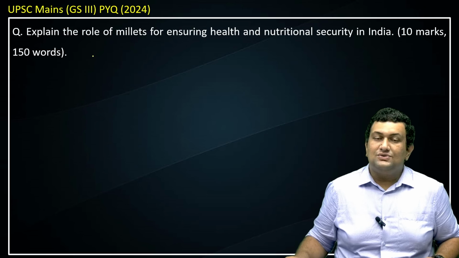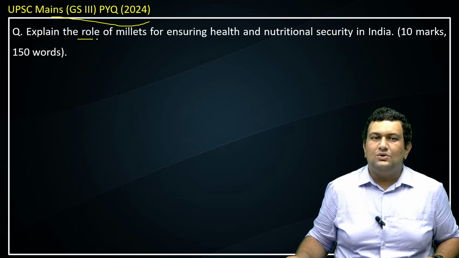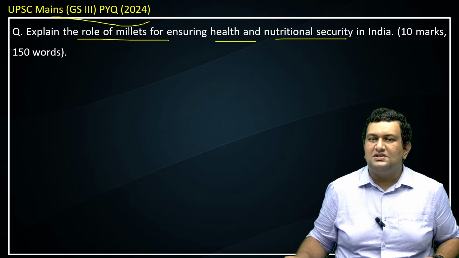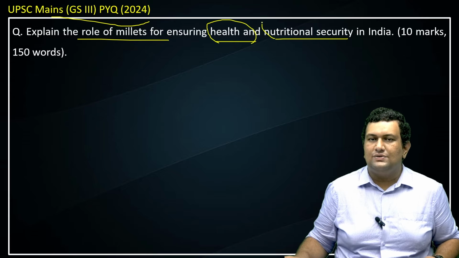Now we'll see a mains question with regard to this topic. It's a PYQ from 2024. It was asked in GS3. So the question is, explain the role of millets for ensuring health and nutritional security in India. The question was for 10 marks, that is 150 words. So you have two parts, health and nutritional security.